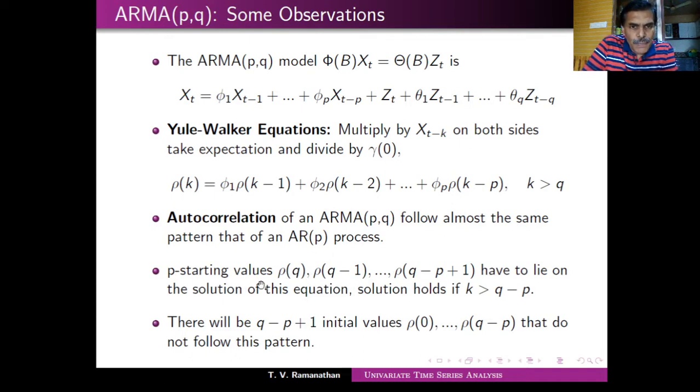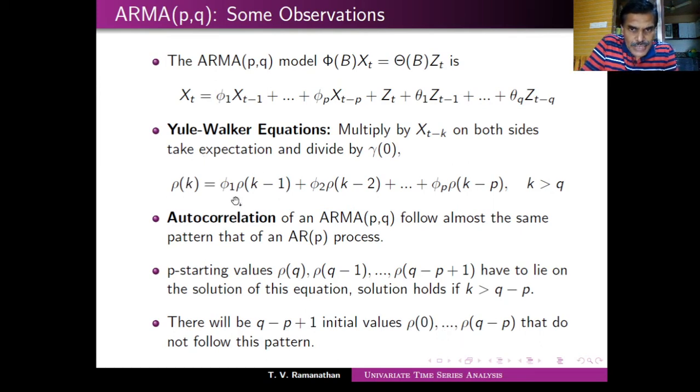These starting p values have to lie on the solution of this equation. I did not consider this here because those correlations are going to come over here. So this holds if k is greater than q minus p; here I assumed that that is not the case, but otherwise you need to consider them. So there will be q minus p plus 1 initial values, rho_0.